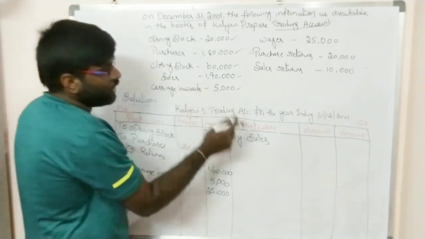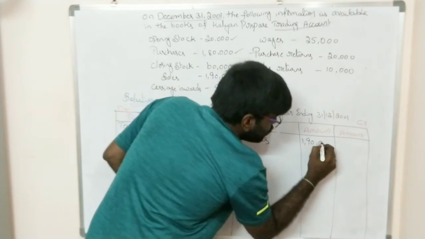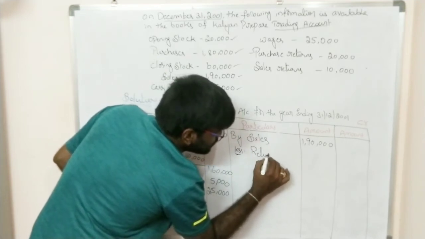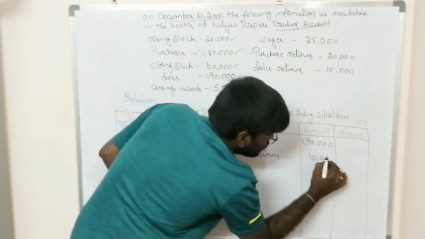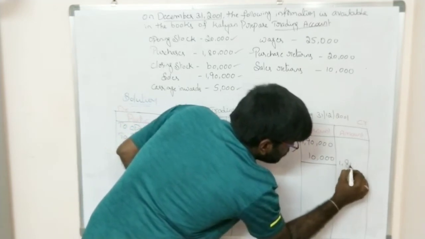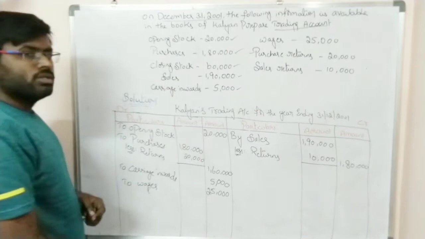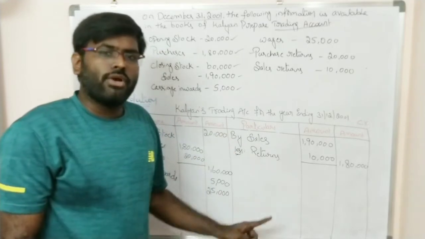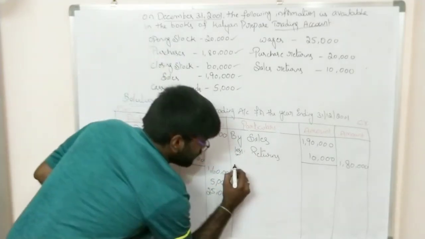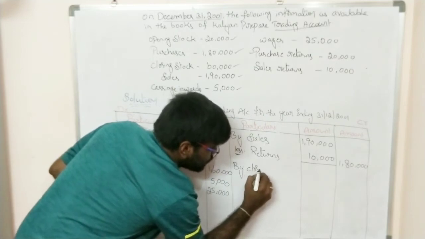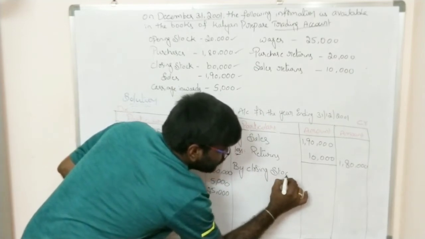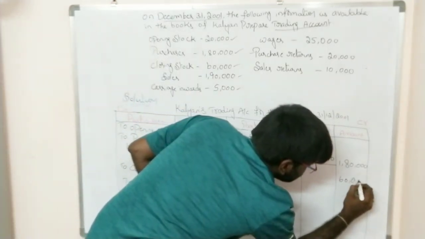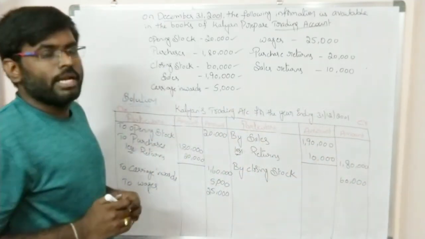So what are the sales given? 1,90,000. From total sales, you have to deduct the sales returns. The sales returns is 10,000 rupees. So 1,90,000 minus 10,000 is 1,80,000. So this is the recording of sales. On the credit side, the first item to be recorded for the trading account is sales. Once the sales have been recorded, then go for recording the closing stock present at the end of the financial year. Closing stock is 60,000. So this is the preparation of the trading account.